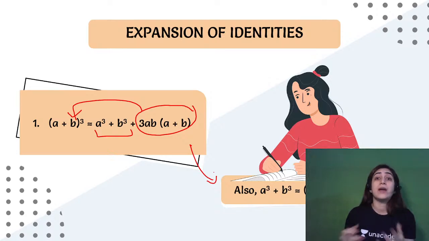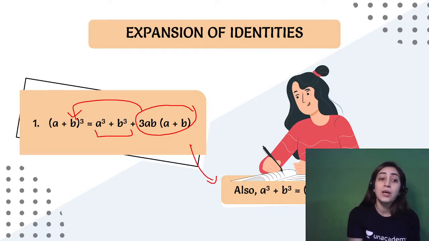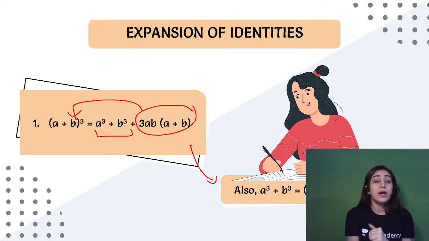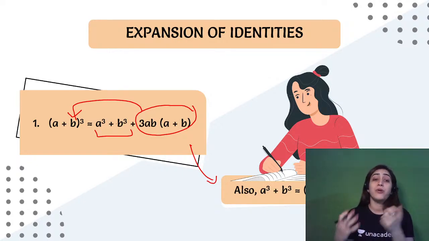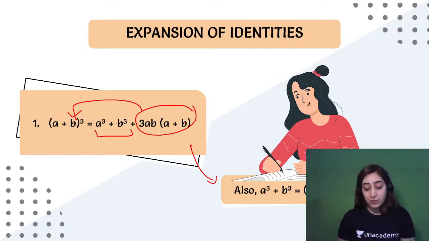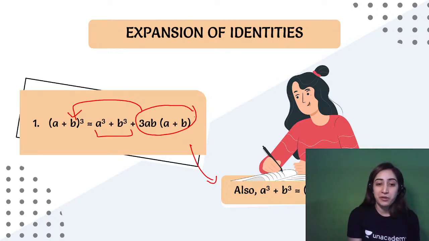If I am not able to recall it, I'll understand the question and say, okay, I need a cube plus b cube. I can use the value I have of (a plus b) whole cube. I have the a plus b value, I have the ab value, so I can find a cube plus b cube. This is how we'll use the application method in school, in the question paper, and not learn all the identities. All right, so this is the smarter way of working it. So this is what we were able to find out.